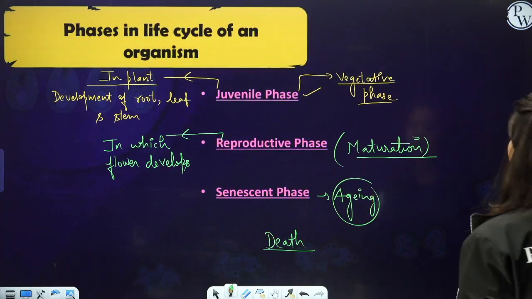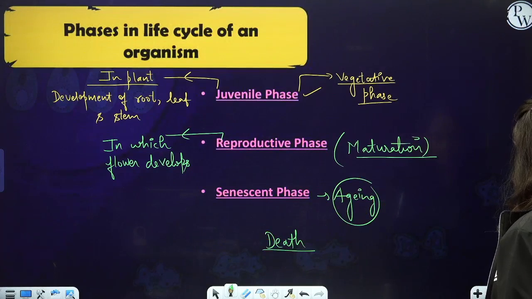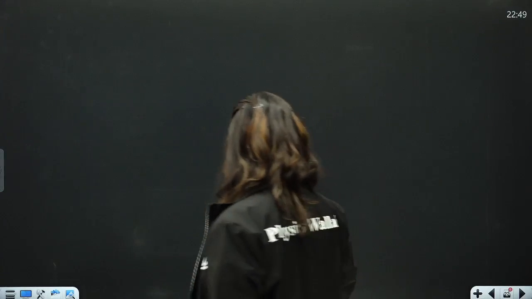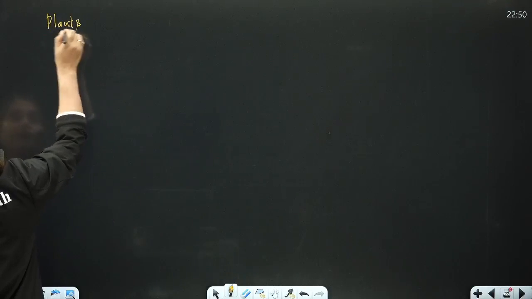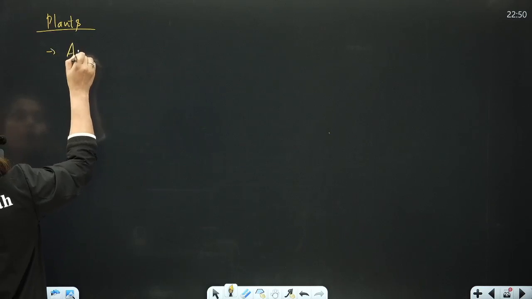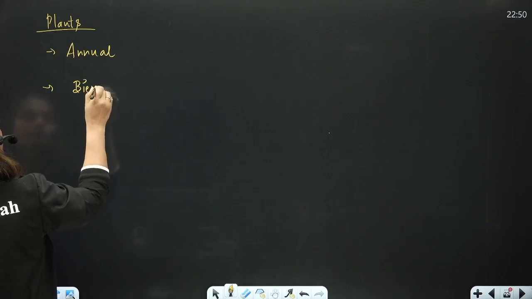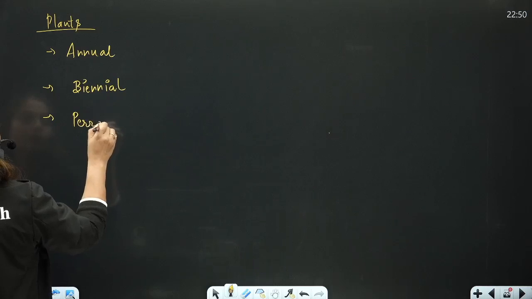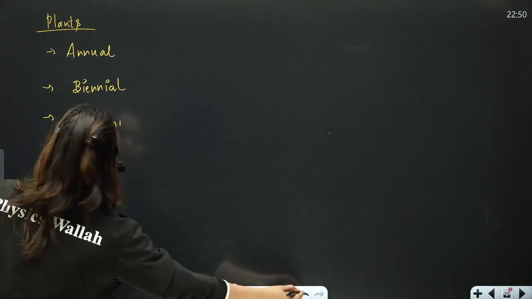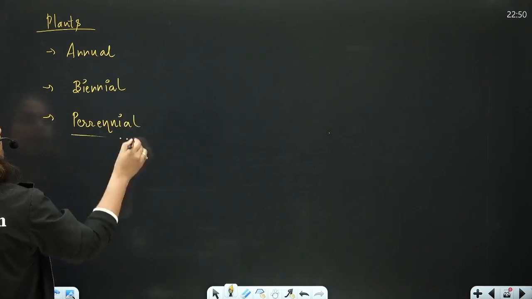Now, what is important here, a very important point, is that there are 3 kinds of plants: annual plants, biennial plants, and perennial plants.